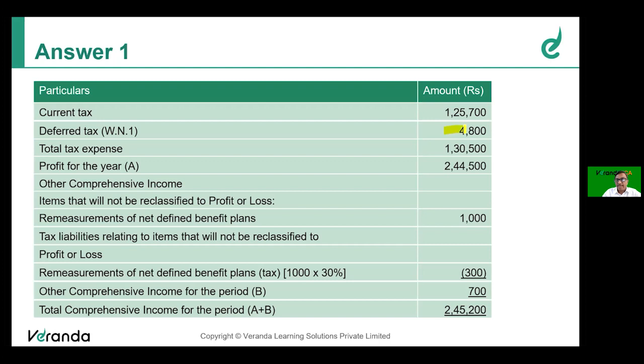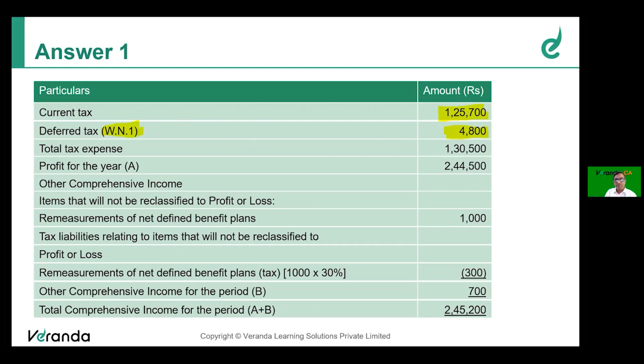Similarly, deferred tax is 4,800. How is it 4,800? According to the P&L given to us, it was 6,000 rupees, right? But now it is 4,800. How? Working note number 1. So in order to understand this, I would like to take you to working note number 1.